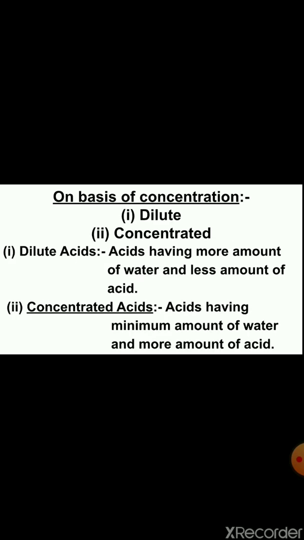Next, on the basis of concentration, if we classify acids on the basis of concentration, then they are of two types: dilute acids and concentrated acids. Dilute acids are the acids which have more amount of water but less amount of acid. Then it is known as dilute acid. Whenever we are adding more amount of water in any acid, then its strength gets less, it reduces. So we are saying it is dilute acid.